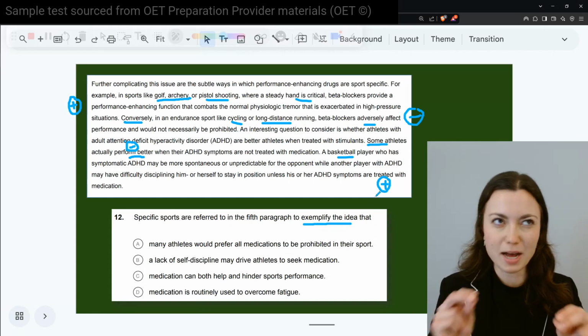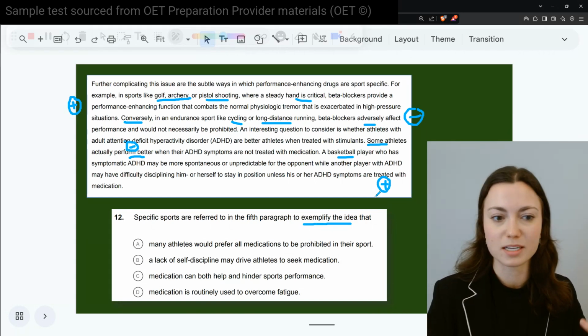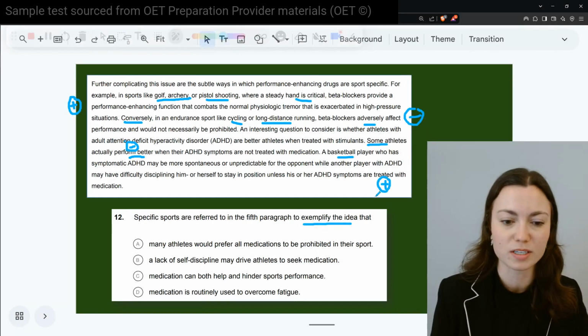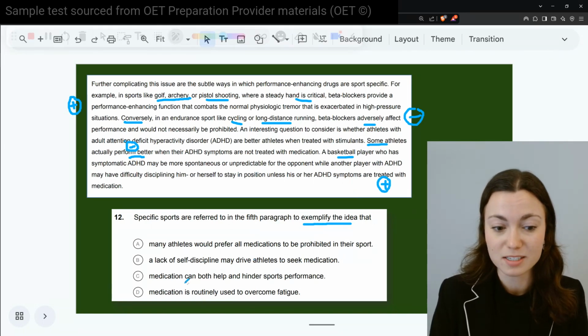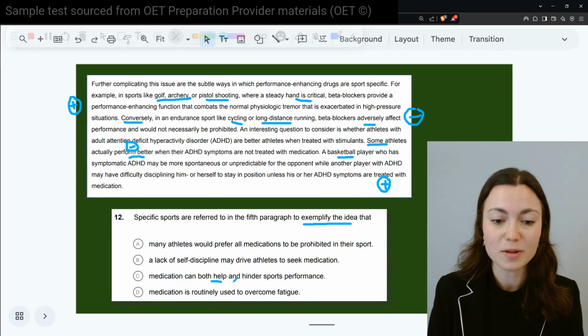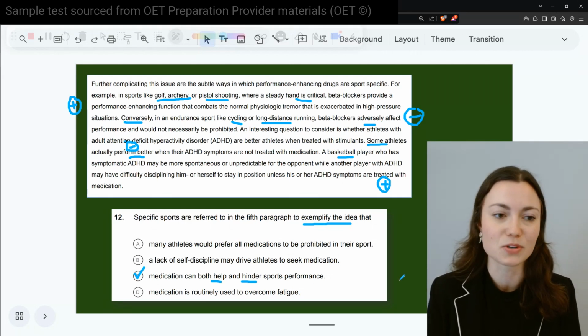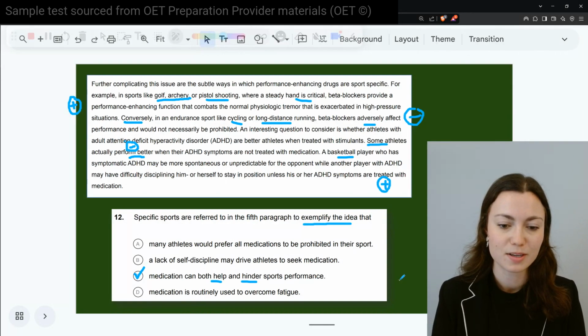Okay, it's a bit of a mind puzzle here, but the point is, look at our text, right? Plus, minus, depending on the sport. Hopefully, I don't even need to show you negative evidence. Your answer there, C, medication can both help and hinder sports performance. That's exactly what those examples are illustrating with our pictures there, our little graphics.